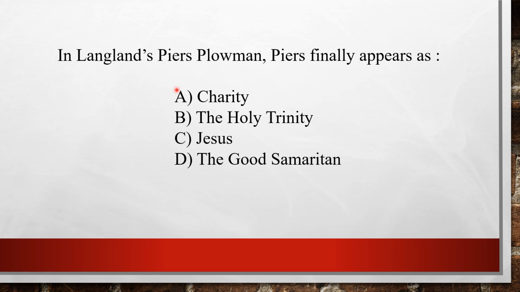In Langland's Piers Plowman, Piers finally appears as option A, Charity, option B, the Holy Trinity, option C, Jesus, and option D, the Good Samaritan. And the answer to this question is option C, Jesus.